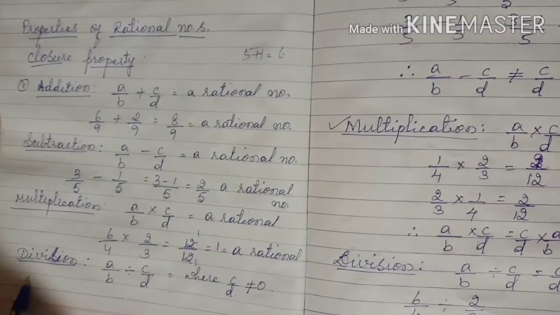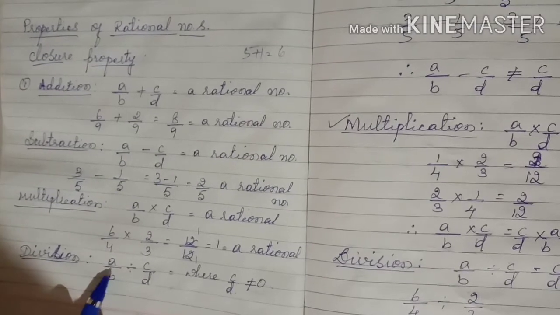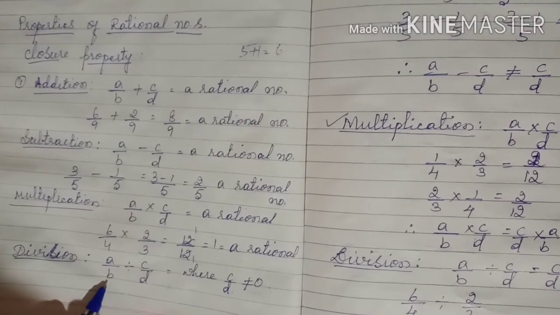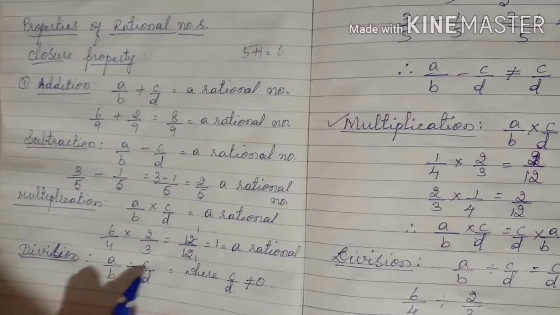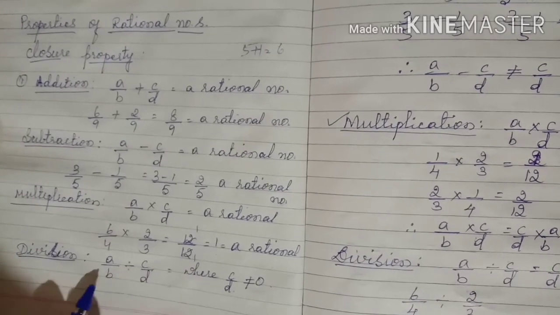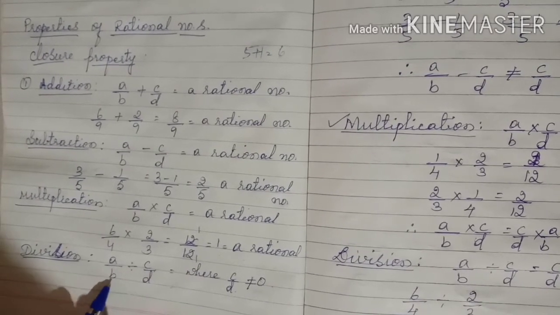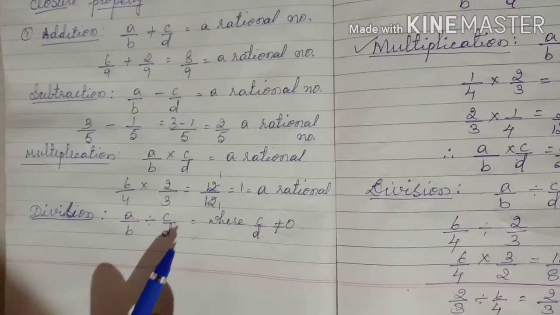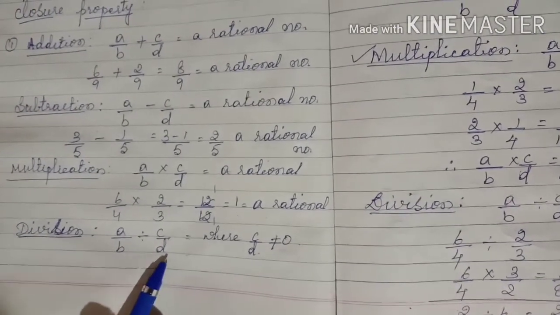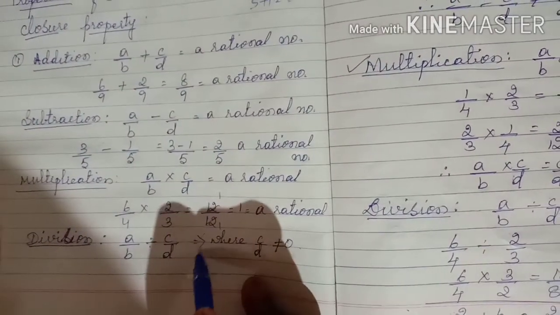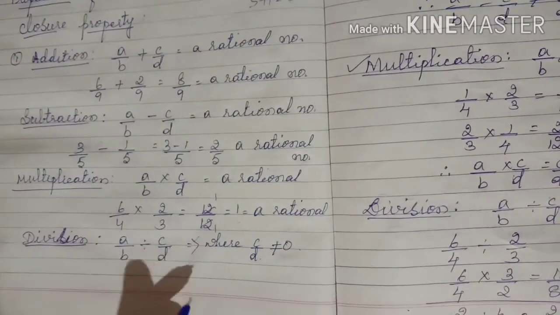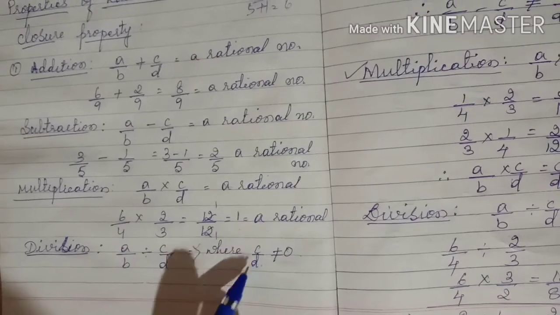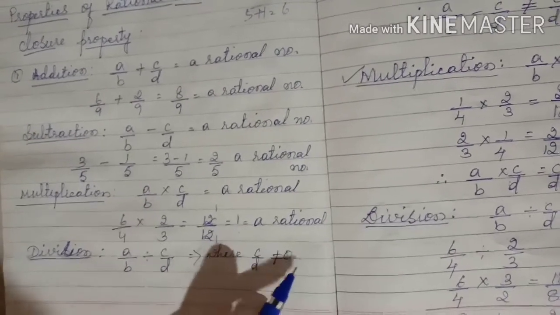The next is division. a by b: suppose a by b is a rational number divided by c by d, a rational number. Then a by b divided by c by d, where c by d is not equal to 0, then only we will get back a rational number. Okay, children? c by d should not be equal to 0.